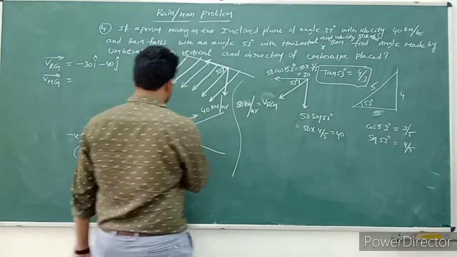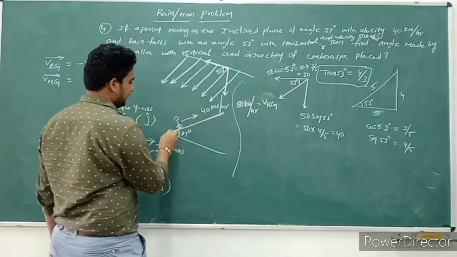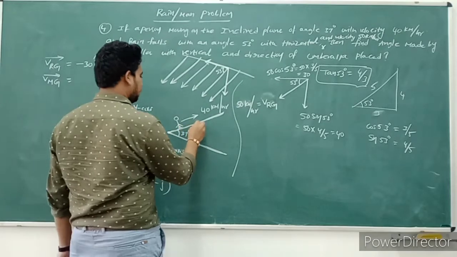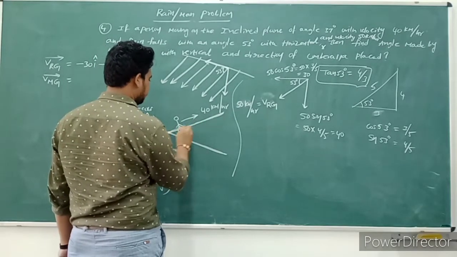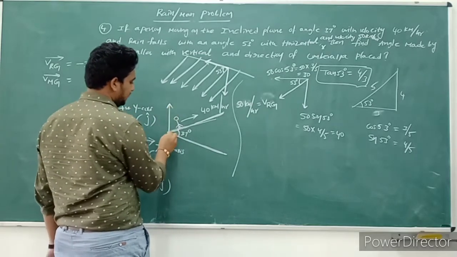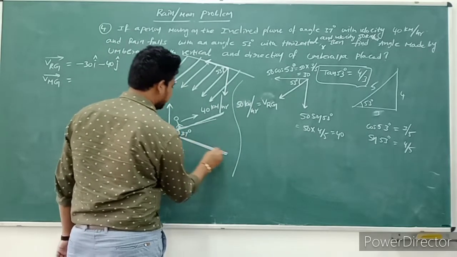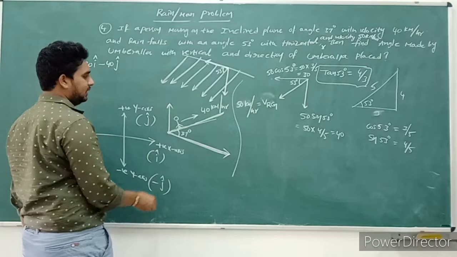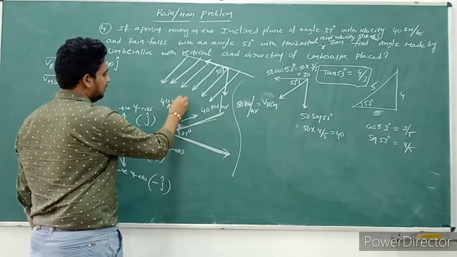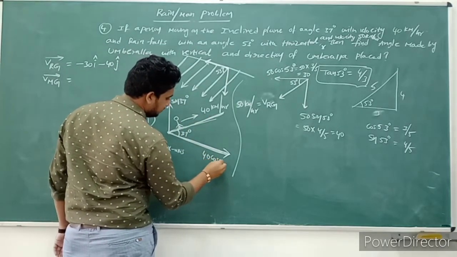So from this, it will make 37 degrees now. 37 degrees means, how will it move? For example, this is a vertical component. This is the horizontal component. I consider this as the horizontal component. So the vertical component, where this angle is 37 degrees, is 40 sin 37. Here 40 is there, so the horizontal component is 40 cos 37.